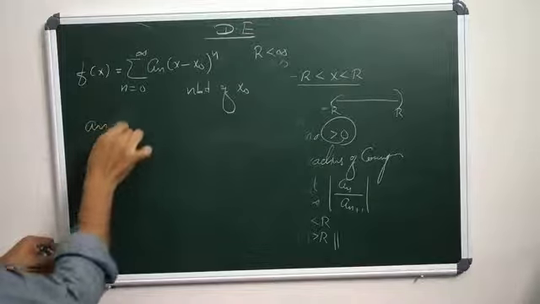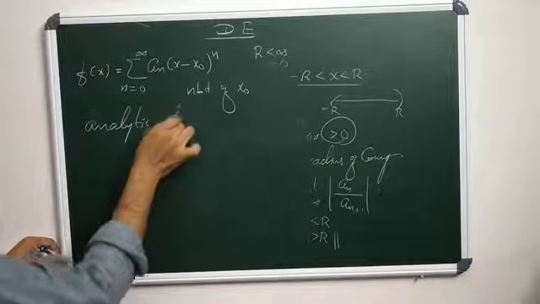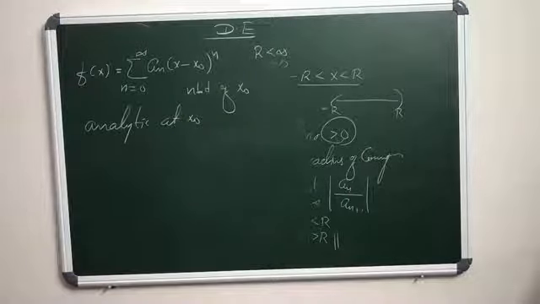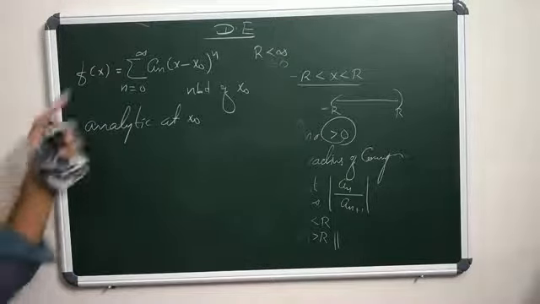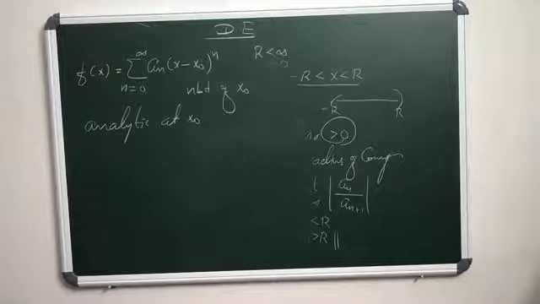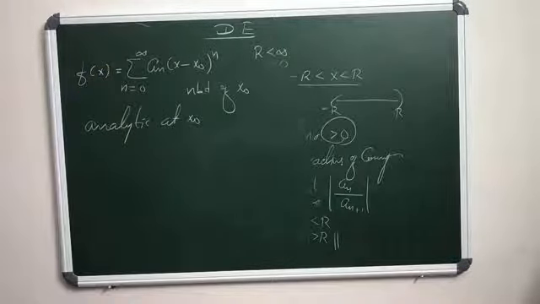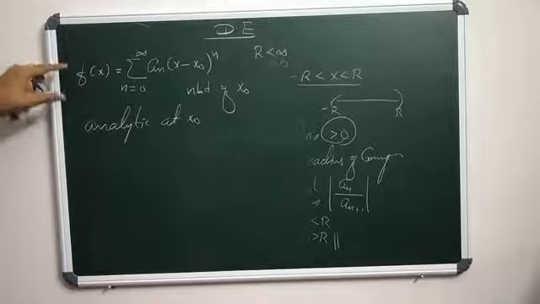The term analytic, we are so familiar with it. What is analyticity? You know what an analytic function is. In previous years in complex analysis, we studied in detail analyticity at a particular point and in a given interval. So if f of x is expressed as a power series in x minus x naught, valid for some neighborhood of x naught, then the function is said to be analytic at the point x naught.